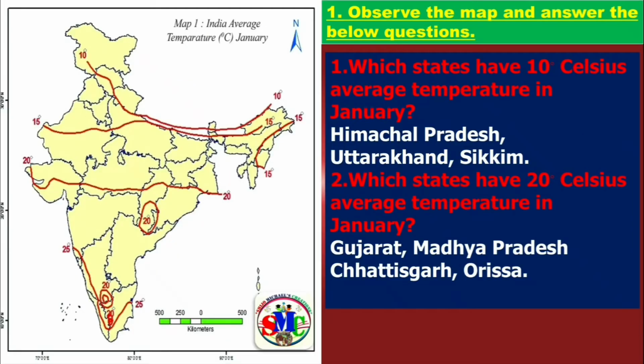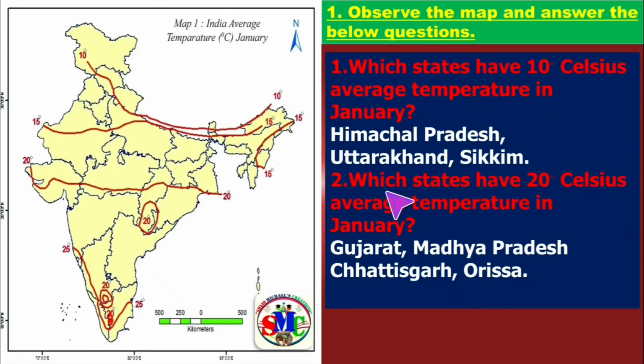Now let us move to the first map reading question. So observe the given map here. It shows India's average temperature in degrees Celsius in January. And the first question is, which states have 10 degrees Celsius average temperature in January? You can see this is the 10 degree average line. So looking at that, you will get the names of the states. They are Himachal Pradesh, Uttarakhand, Sikkim, etc. Jammu is also there, but it is a union territory now.